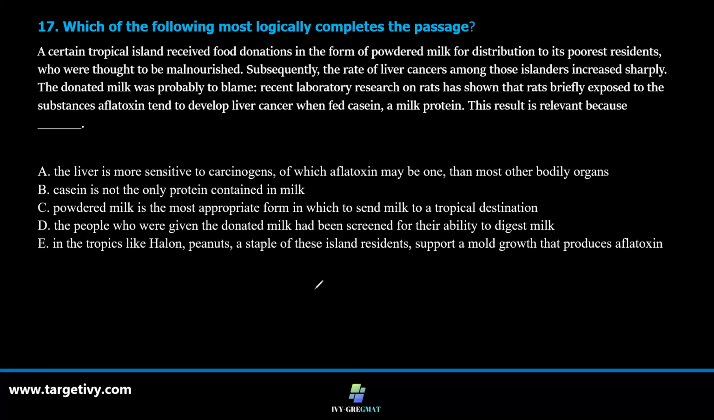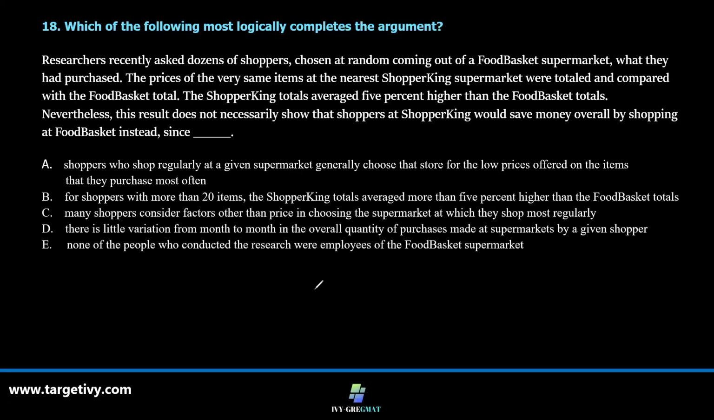Question number 18. Researchers recently asked dozens of shoppers, chosen at random coming out of Food Basket supermarket, what they had purchased. The prices of the very same items in the nearest Shopper King supermarket were totaled and compared with the Food Basket total. The Shopper King total averaged 5% higher than Food Basket totals. Nevertheless, this result does not necessarily show that shoppers at Shopper King would save money overall by shopping at Food Basket. Instead, since